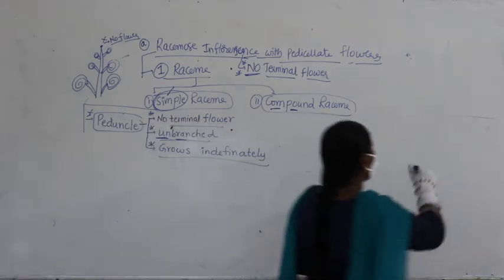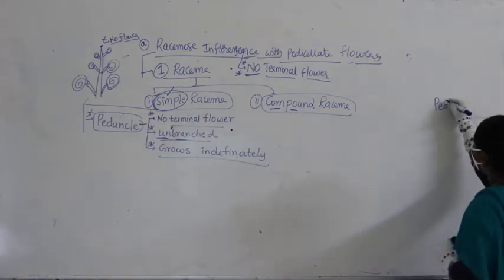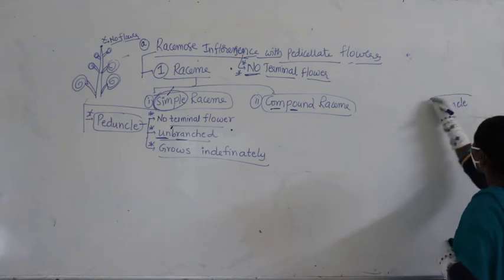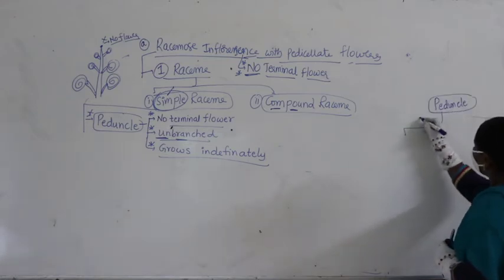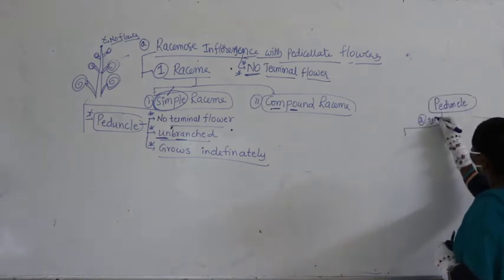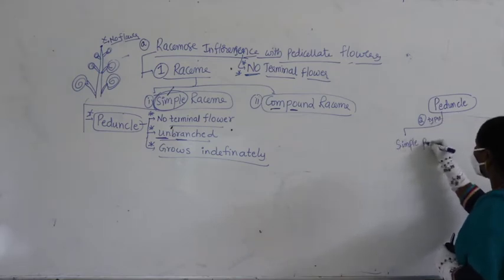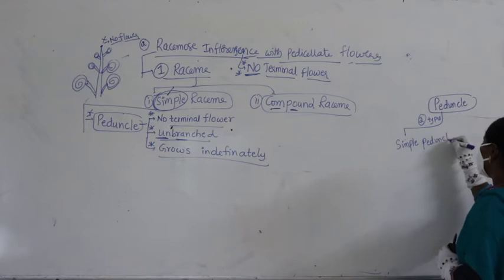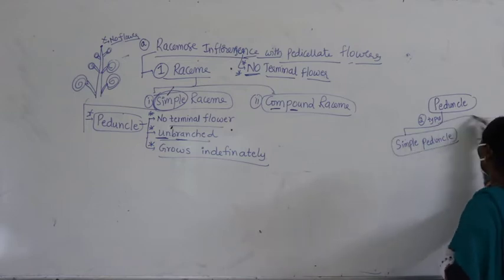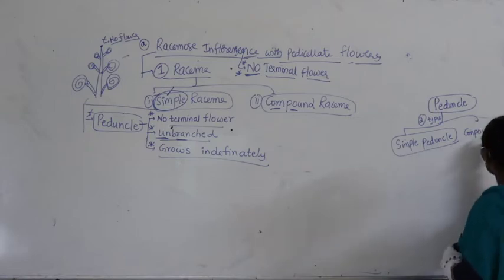So I will write here peduncle characteristics. We have two characteristics. Peduncle is of two types. It may be called a simple peduncle in all cases, and it is referred to as a compound peduncle.